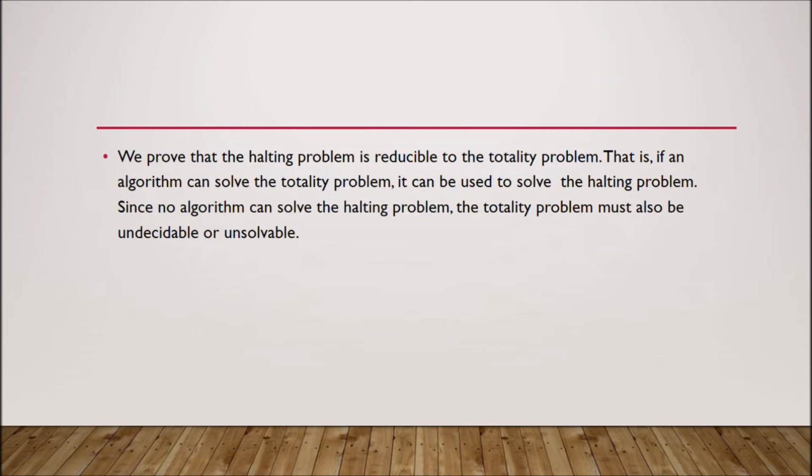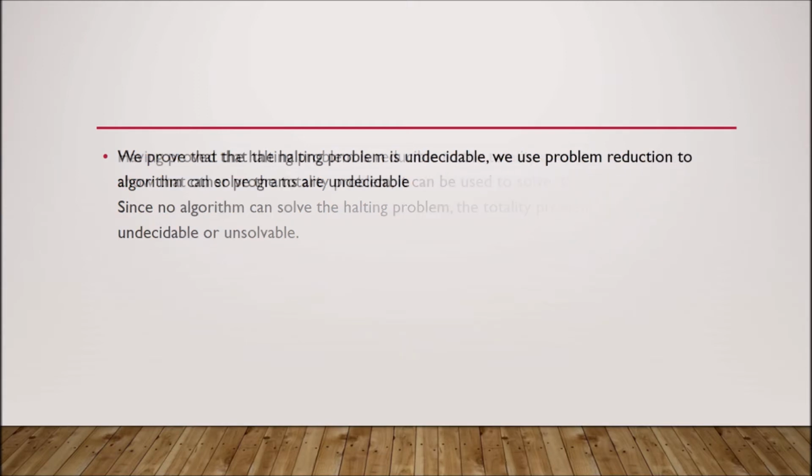So we prove that the halting problem is reducible to the totality problem. That is, if an algorithm can solve the totality problem, it can be used to solve the halting problem. Since no algorithm can solve the halting problem, the totality problem must also be undecidable or unsolvable.